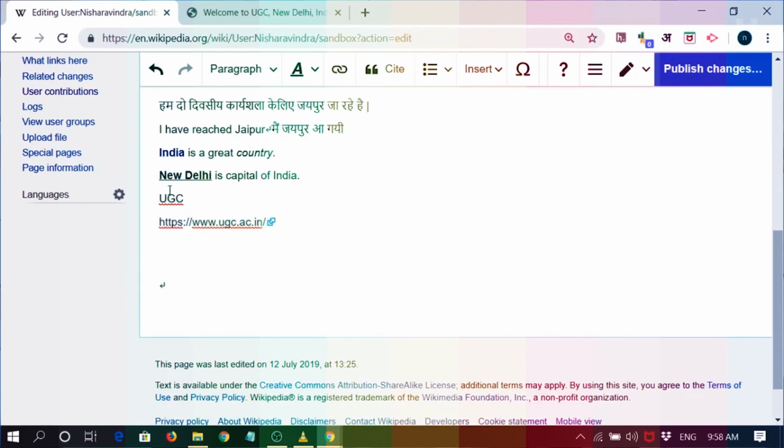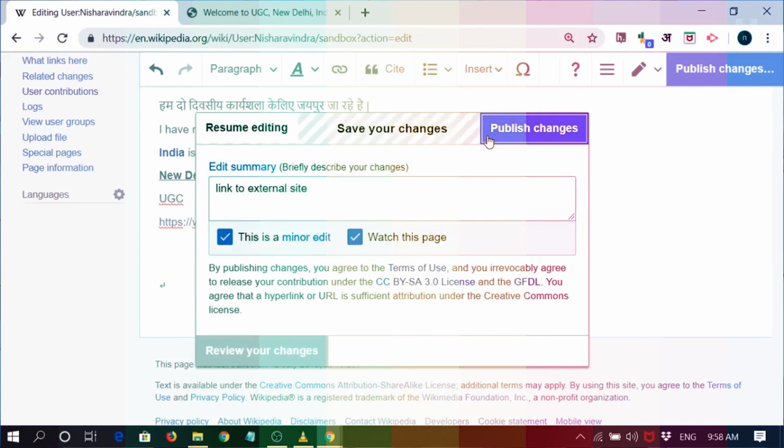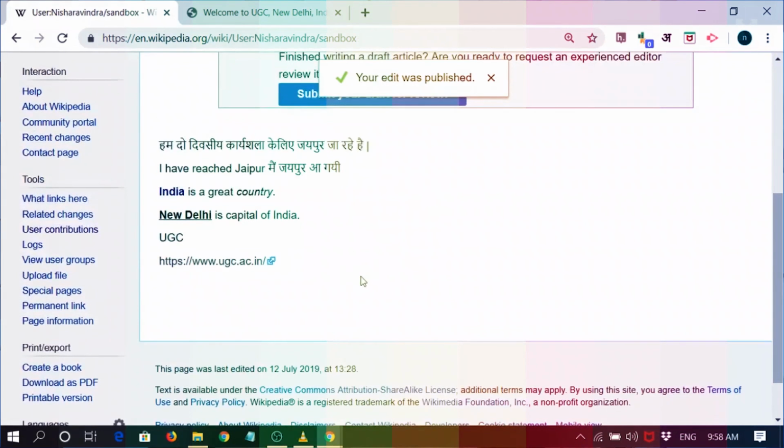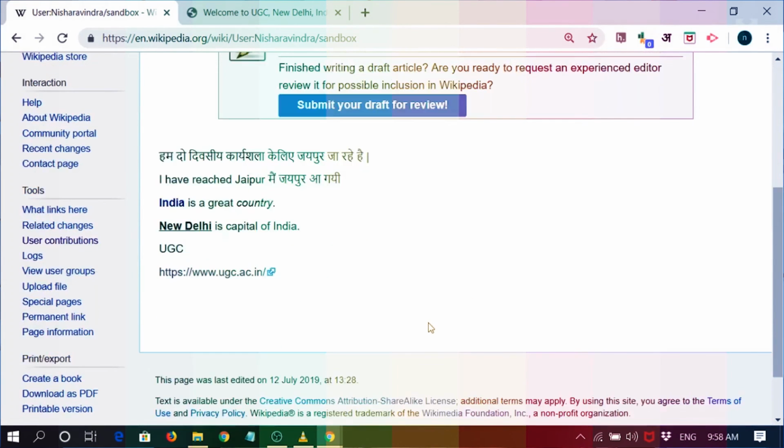So once I click on UGC, I'll first go to the UGC site, click on that, copy the link, and then if I come here, just see I've copy pasted, and a kind of symbol comes in which shows that it is an external site.